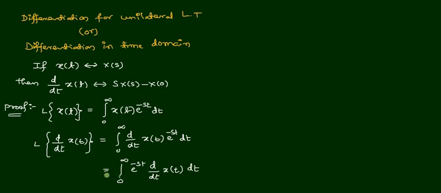Now observe this expression. This e power minus st is one signal and the derivative of x of t is the second signal. So it looks like the basic form, integral of u dv.